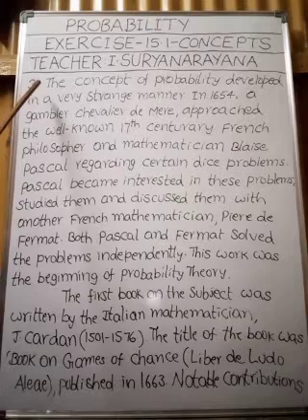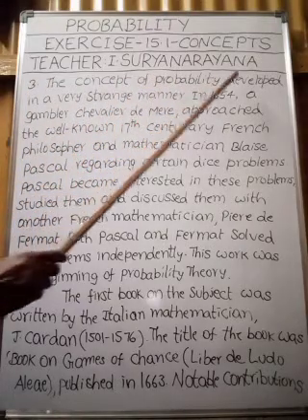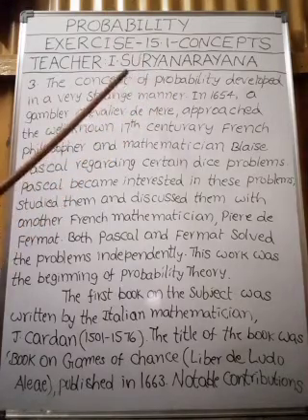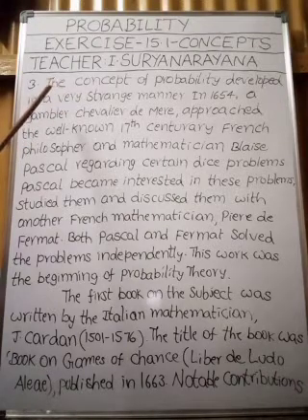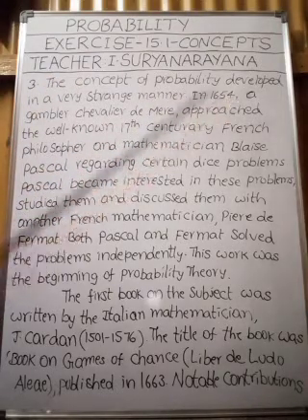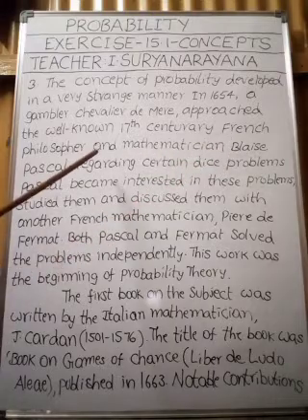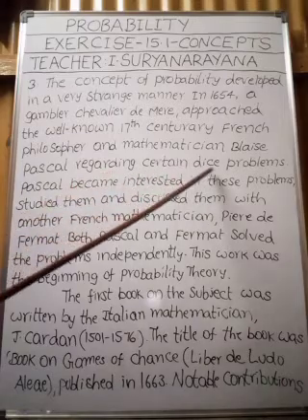Now come to the third point. The concept of probability developed in a very strange manner. Here we are going to discuss the history of the concept of probability, how it developed. In 1654, a gambler, Chevalier de Mere, approached the well-known 17th century French philosopher and mathematician Blaise Pascal regarding certain dice problems.